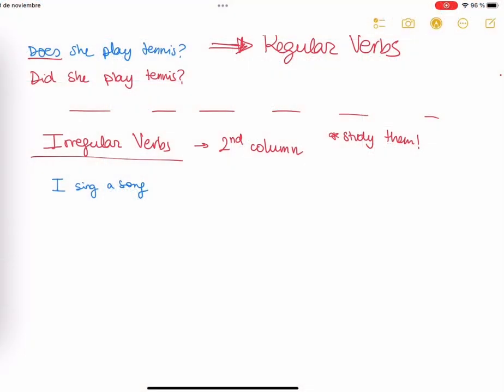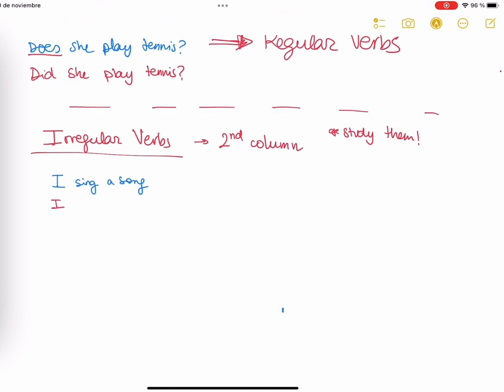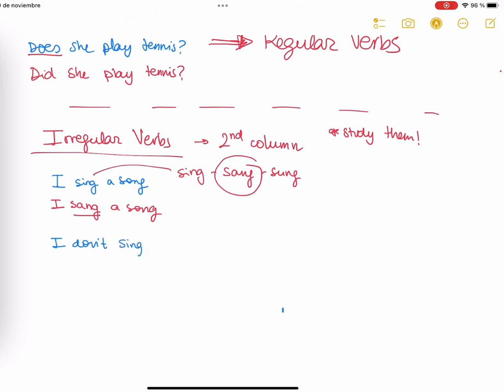Let's see some examples. I sing a song. Okay, the past of sing is sang, so it would be I sang a song. Okay, negative. I don't sing a song. In the past, what is the past of don't? It's didn't. So I didn't sing a song. Remember, did is in past, so sing has to be in infinitive. We cannot put two pasts together.